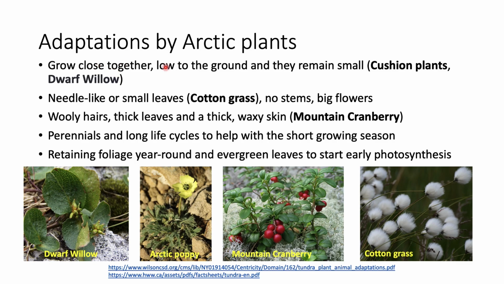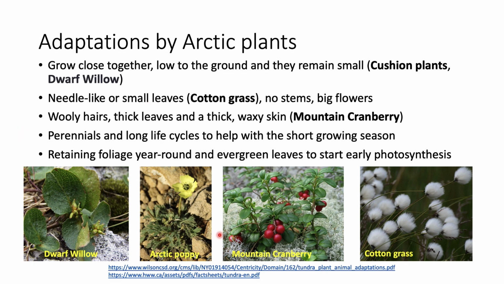So let us look at some of the adaptations by Arctic plants. They grow close together, low to the ground, and they all remain small. These are called cushion plants, dwarf willow. These are the examples. They have needle-like or small leaves, for example cotton grass, no stems, big flowers. So you can see the Arctic poppy and other plants. They have woolly hairs, thick leaves and a thick waxy skin, for example mountain cranberry. These are perennials and have long life cycles to help with the short growing season. They retain foliage year around and evergreen leaves to start early photosynthesis. So these are some of the adaptations by Arctic plants.